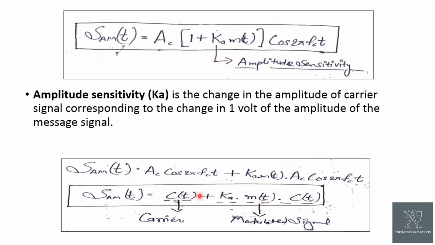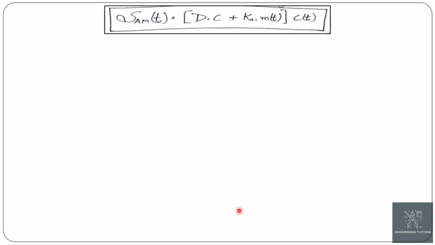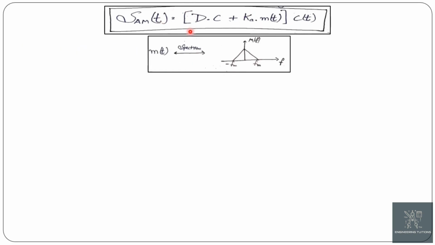Here you can also see that the carrier is also transmitted with the modulated signal. Hence, there is a wastage of power in transmitting the carrier signal, but it provides one advantage: the demodulation becomes simple and cheap. By taking c(t) common, we get s_AM(t) is equal to 1 plus k_a m(t) into c(t), and this one is nothing but a DC. So you can remember this or the previous one.